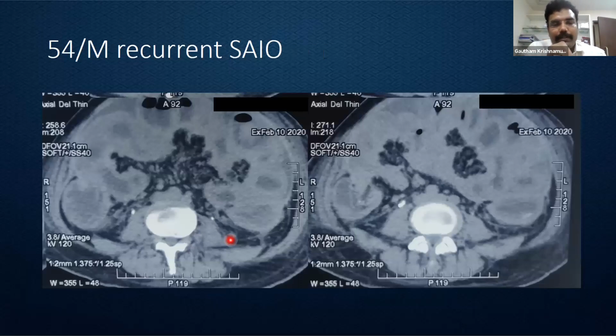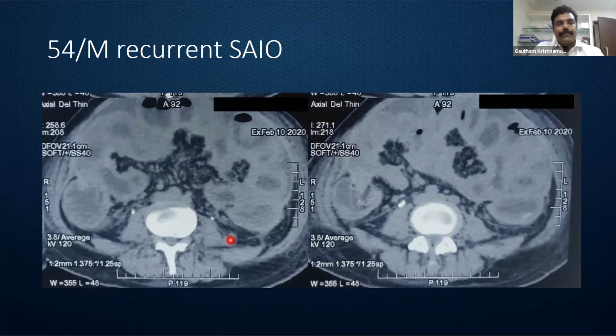So having discussed the various surgical options we have, we should also keep in mind certain scenarios where our hands are tied. So this is a 54-year-old male who presented with recurrent subacute intestinal obstruction for a period of 2 months. He was evaluated elsewhere. Colonoscopy showed a possible growth at the rectosigmoid. They didn't take a biopsy. But when he came to us, he already had 2 weeks of obstruction. He had not taken anything by mouth. Ryle's tube output was 2 liters.